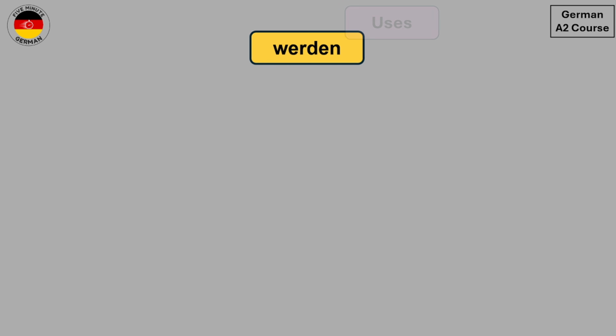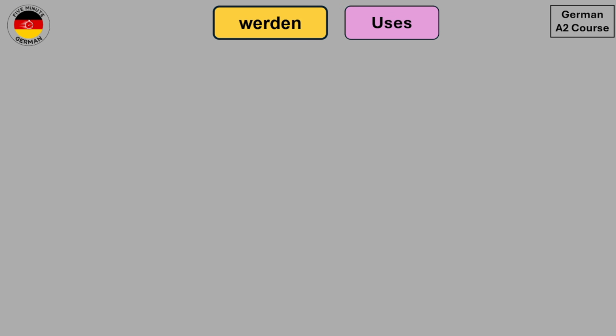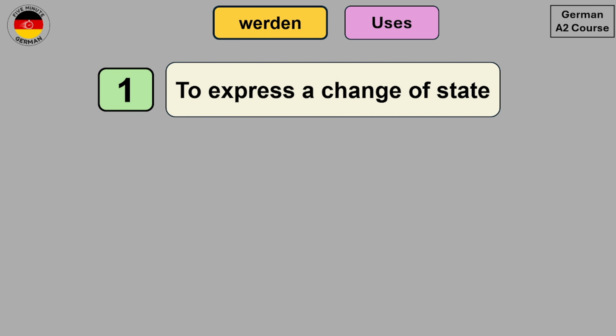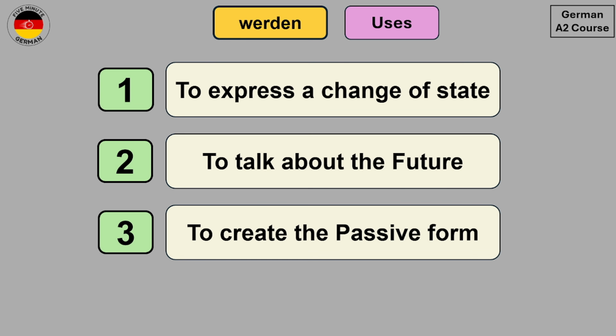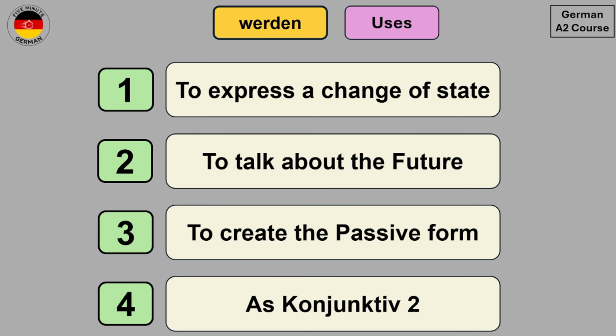Werden is a very important verb in German and it has different uses. It is used to express a change of state. It is also used to talk about the future or create the future tense. We also use it to create the passive form, and it is also used as Konjunktiv II. Konjunktiv II is used to make suggestions or requests in a polite way.